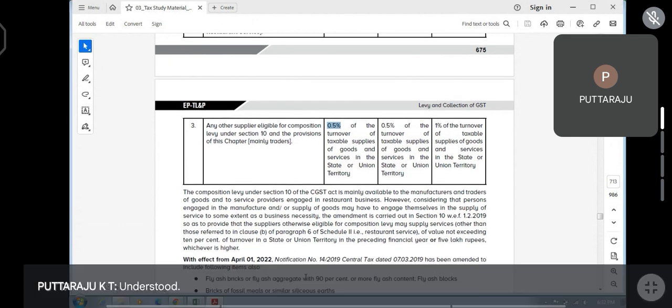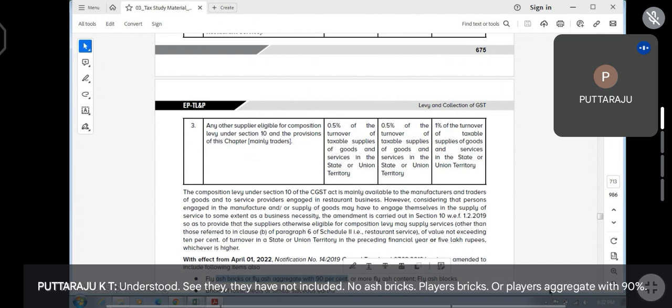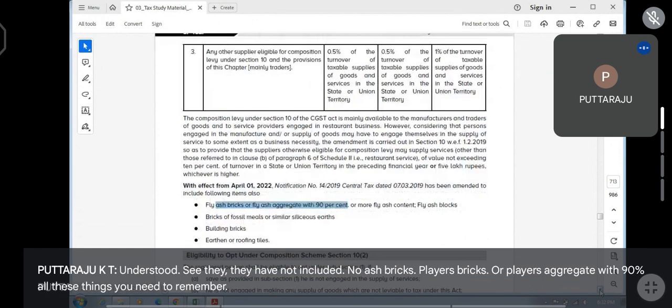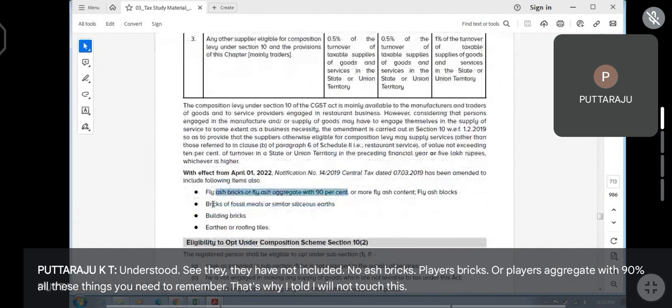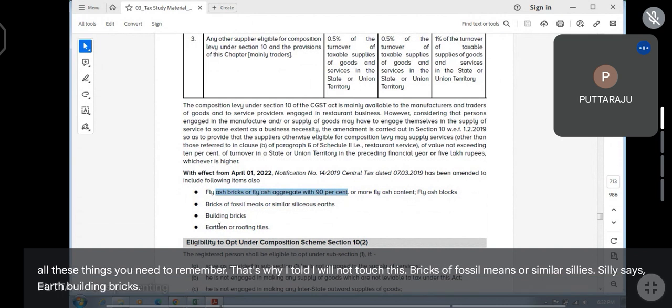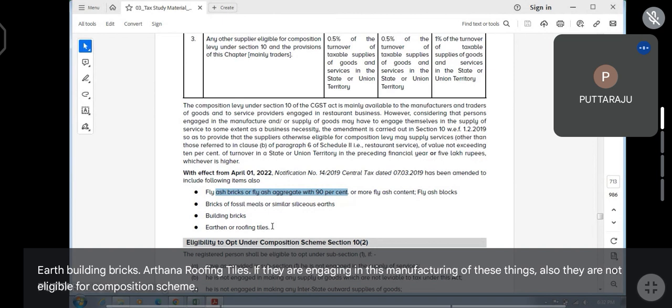Understood? See, they have not included ash bricks, fly ash bricks, or fly ash aggregate with 90%. All these things you need to remember. That's why I told I will not touch this. Bricks of fossil meals or similar siliceous earth, building bricks, earthen or roofing tiles. If they are engaged in manufacturing of these things also, they are not eligible for composition scheme. Understood?